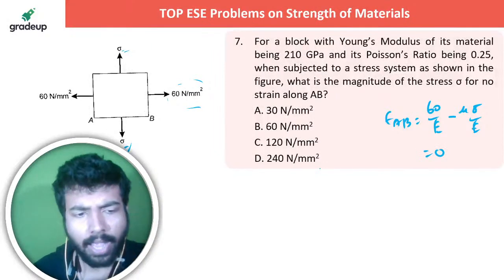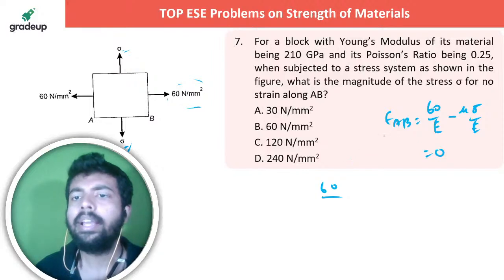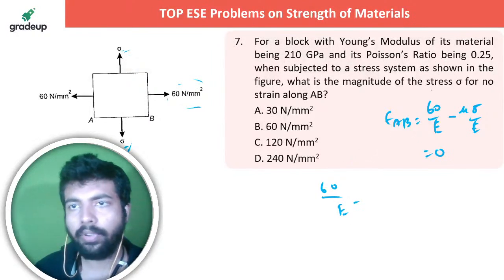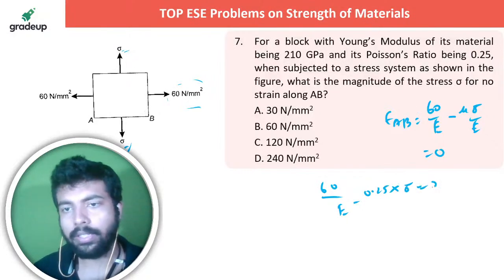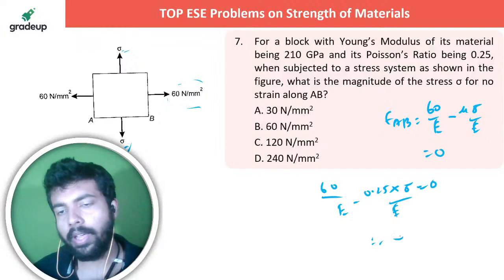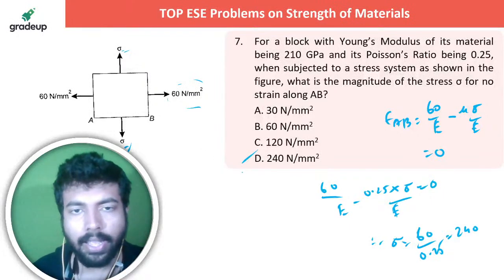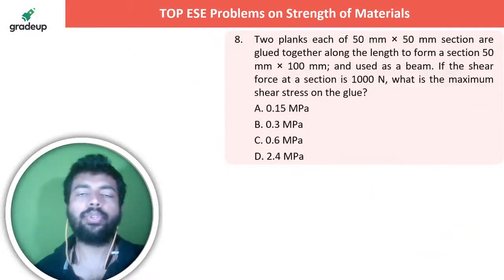So what is the problem? It's as simple as that. It's 60 by whatever, E की कोई जरूरत ही नहीं, although 60 minus, mu is given as 0.25 into this sigma, that is 0. So from here you are getting easily 60 by 0.25. Even in absence of E you will get it. It's 240, right? It's extremely simple. Next question is up on your screen.